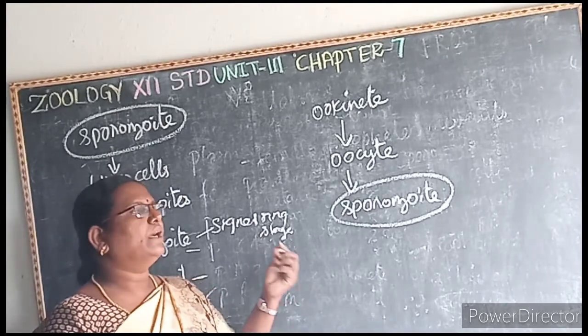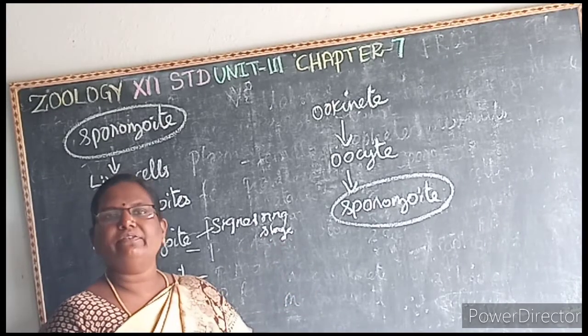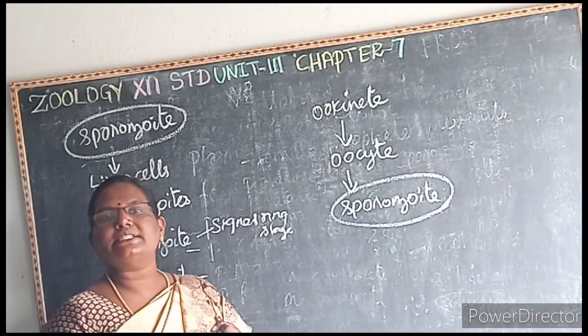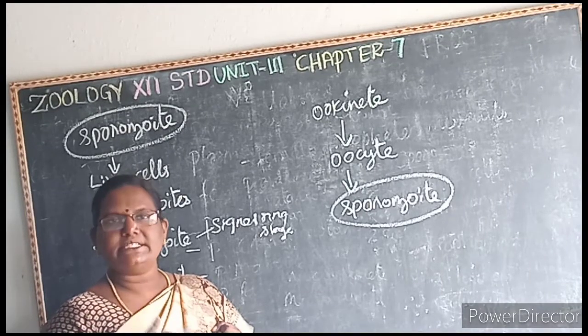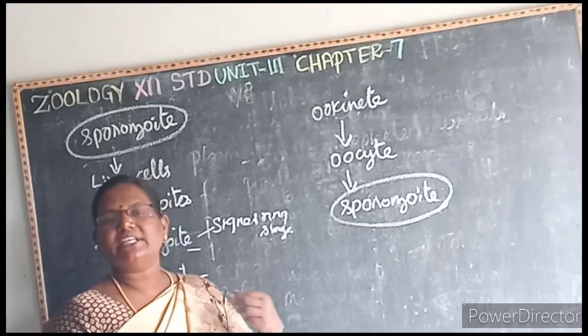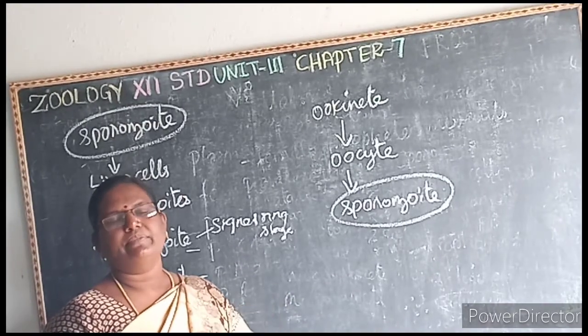And then what are the symptoms of malaria? High fever, then headache, nausea. What is nausea? Vomiting sensation, muscular pain, and then high fever, chills followed by sweating.